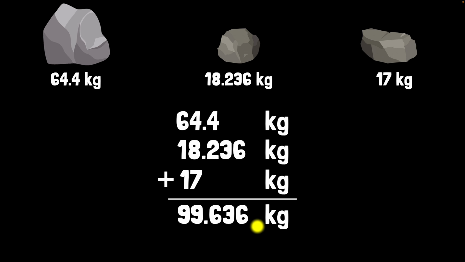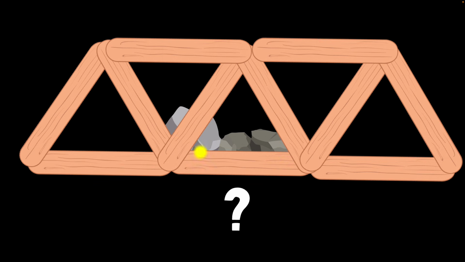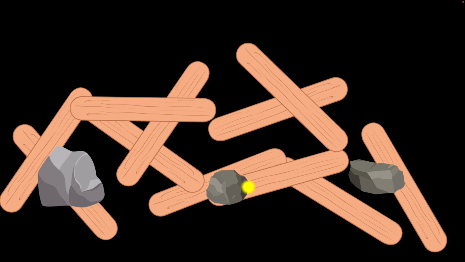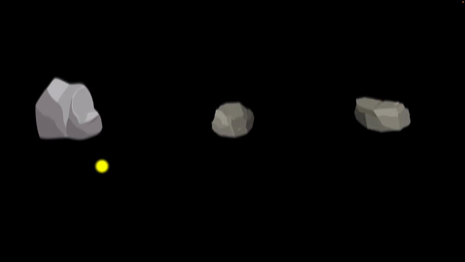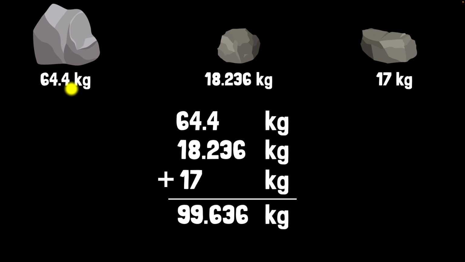So we confidently claim that because that's less than 100 kilograms, yes, our bridge will be able to support their weight. And when we test it out, we find that the bridge collapses. What? Why did it collapse? And what does it mean? Let's find out. Let's go back to our measurements and look at that a little bit more carefully.